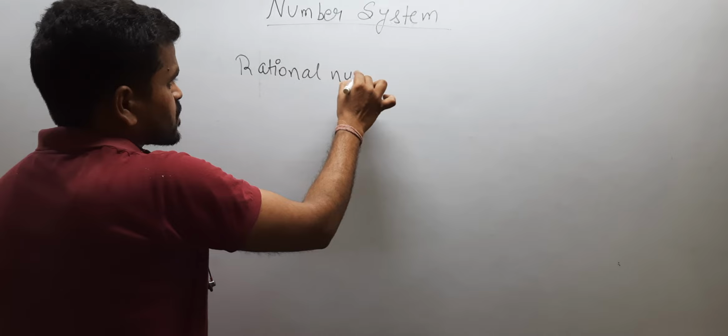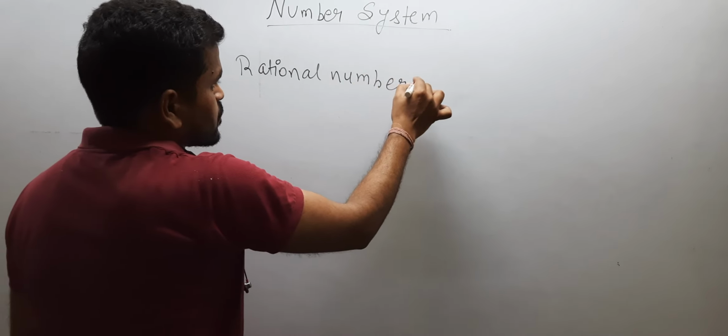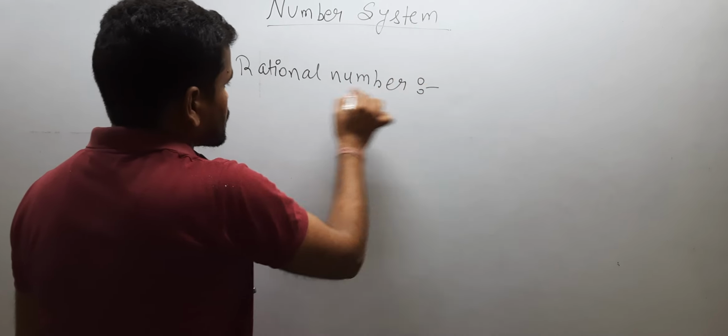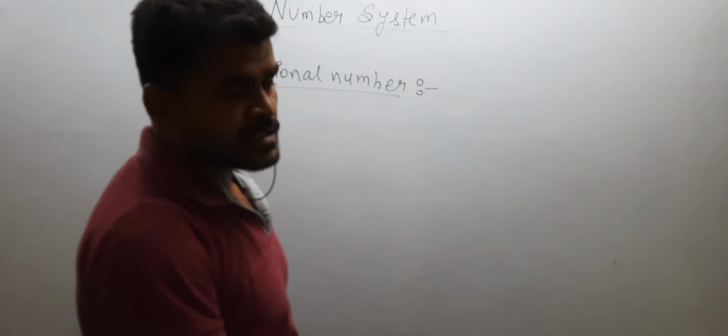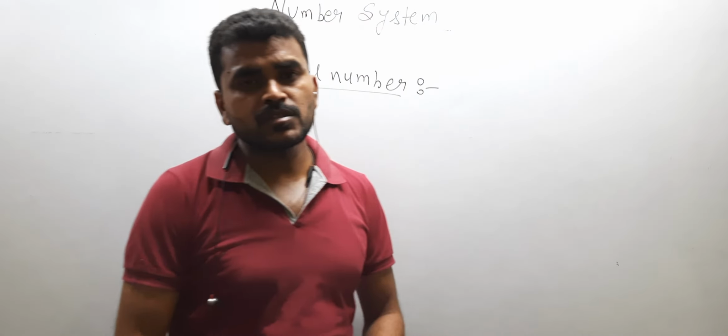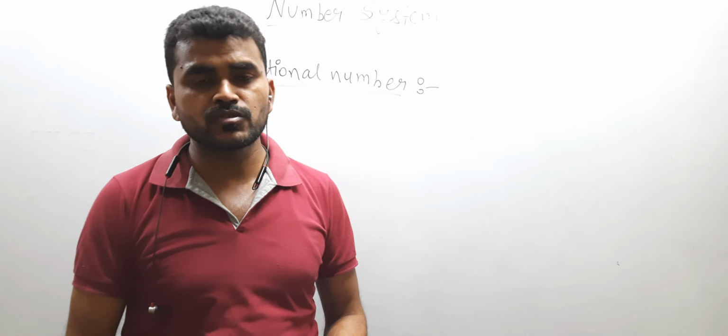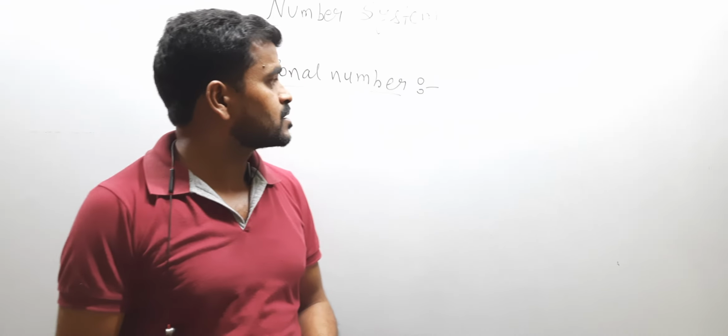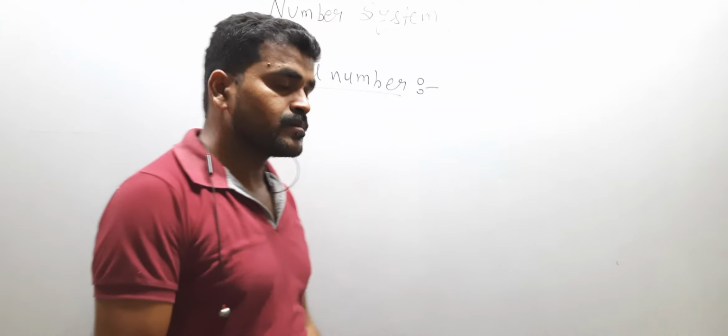What is rational number? The numbers which are in the form of p upon q, but q does not equal 0, are known as the rational numbers.